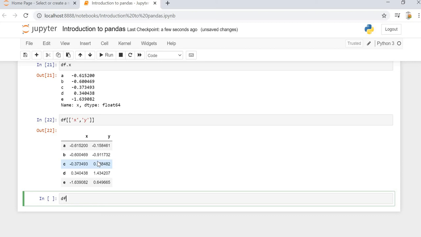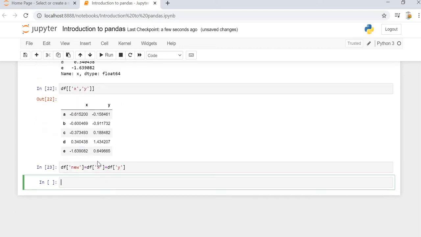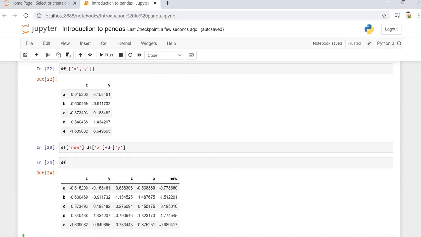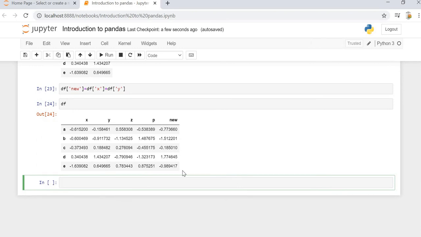How we can do that is, let's say we want to add df of new as the column name. For that we can go ahead and do df of X plus df of Y. We're just doing the addition operation to create a new list and to assign it to the existing data frame that we have. Now if we go ahead and check the data frame, then we have a new column associated with it, which is the addition of X and Y.